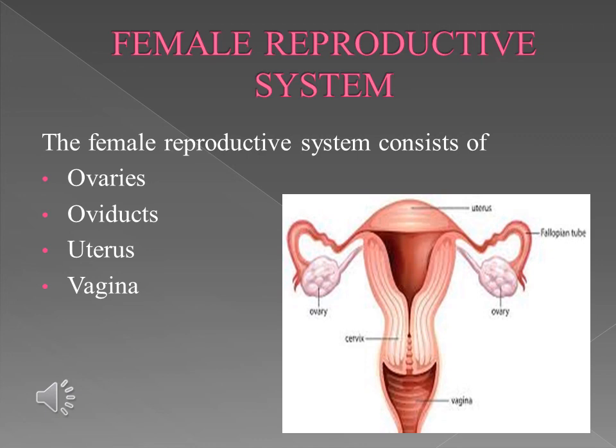Now let's move on to the next topic, the female reproductive system. The female reproductive system is active before, during and after fertilization as well. The female reproductive system consists of ovaries, oviduct, uterus and vagina.